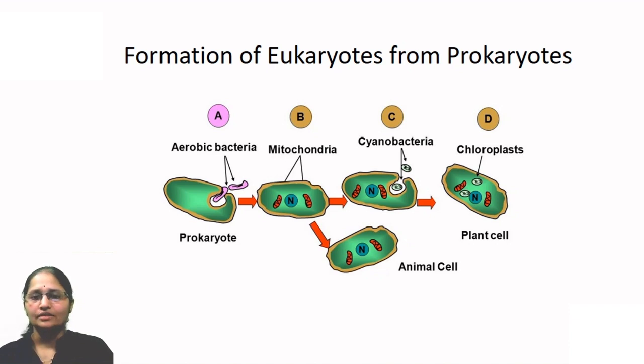Then similarly, some bigger bacteria engulfed smaller bacteria called cyanobacteria, which contained chlorophyll, and gradually that led to the formation of the plant cell, whereas the bacteria with just mitochondria in them gradually evolved into animal cells. So that is how two types of eukaryotic cells, animal cells and plant cells, were formed from the prokaryotic cells.